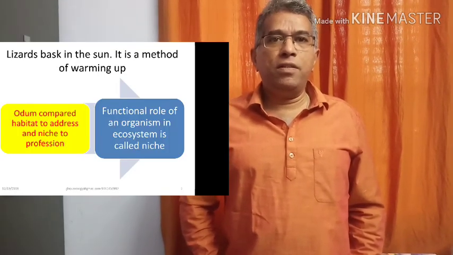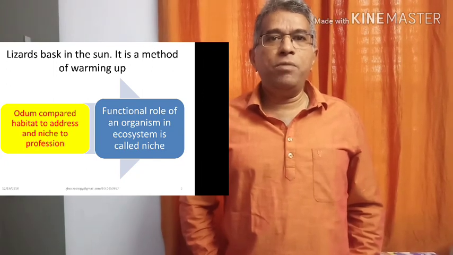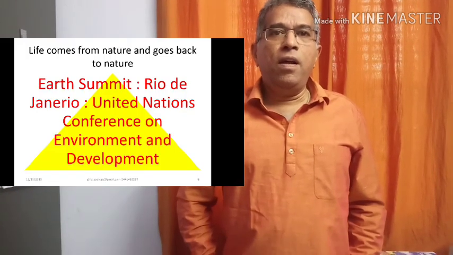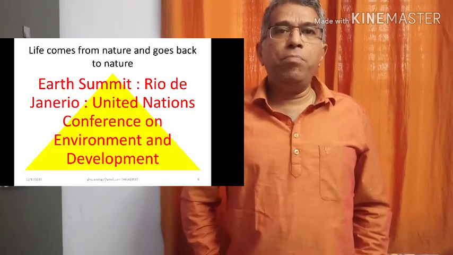Now let us see the definition of ecology. Ecology deals with the relationship between environment and organisms. If a single species is considered, the relationship between a single species and environment is called autocology. We can also say that autocology is species ecology. If you study the relationship between community and environment, it is called community ecology, and this community ecology is also known as syncology. That means we have seen three branches in ecology.